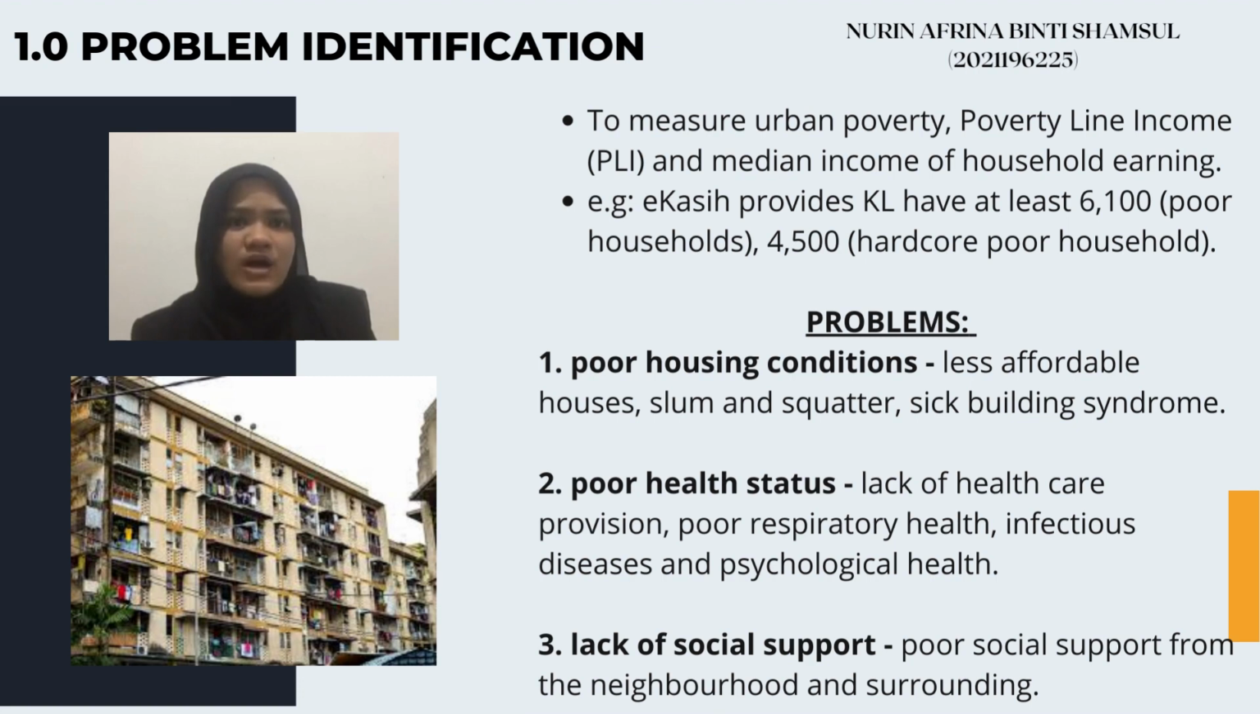Inadequate affordable housing leads to the setting up of slums and squatters, which lead to sick building syndrome. Secondly, poor health status happens when people live in health-threatening homes with a lack of health provision. Lastly is the social support. Lack of social support from surroundings, like families, relatives, and community, influences higher reporting of poor health status, which affects the quality of life of people who live in urban poverty.